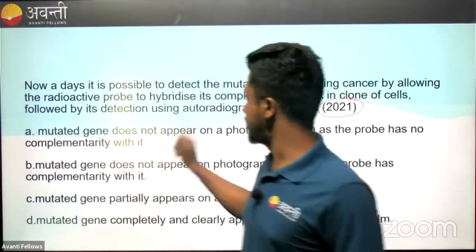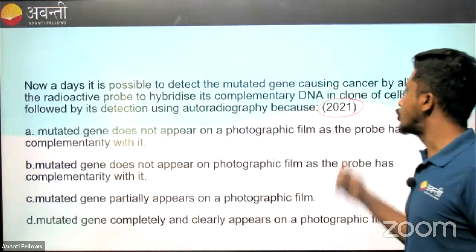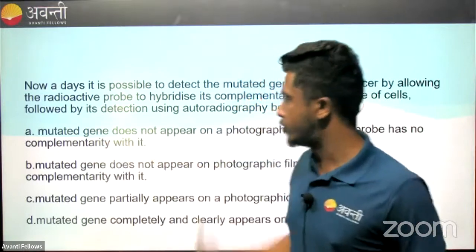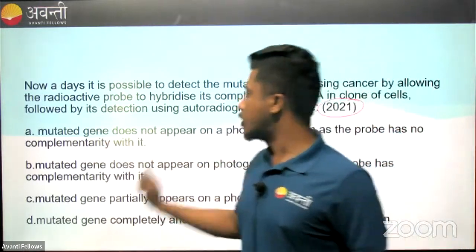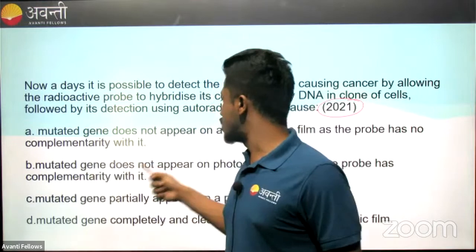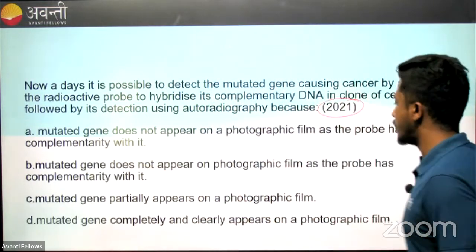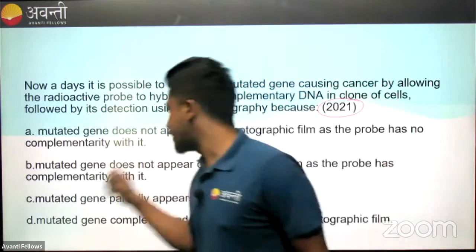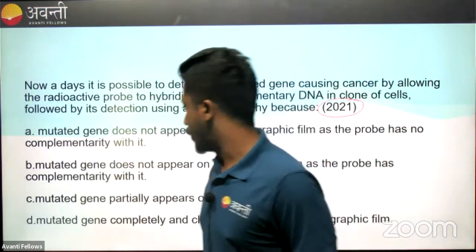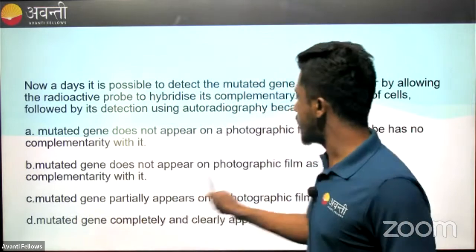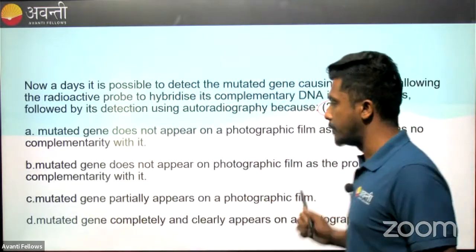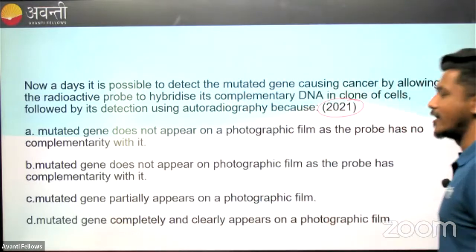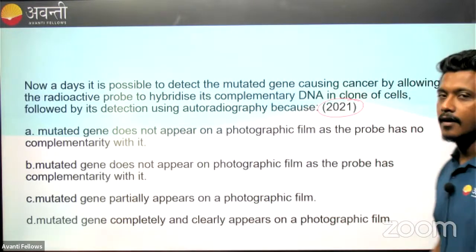Mutated genes do not appear on a photographic film as the probe has no complementarity to it. Our second option is mutated genes do not appear on photographic plate or film as the probe has complementarity with it. Next one, mutated gene partially appears on a photographic film. Mutated gene completely and clearly appears on a photographic film.